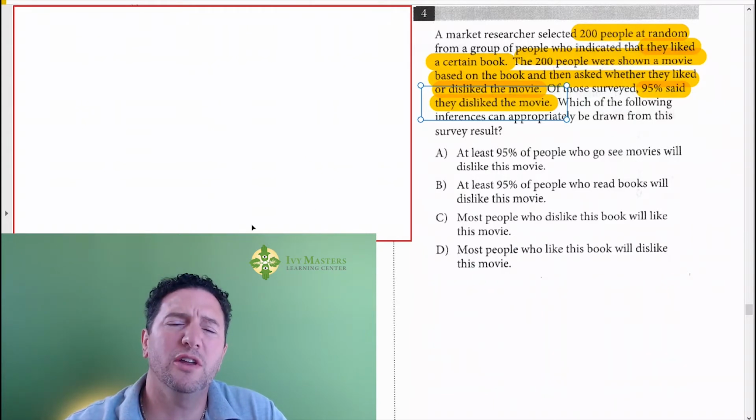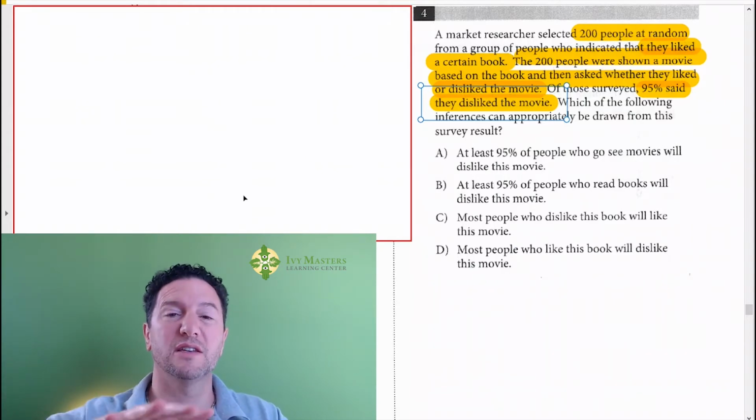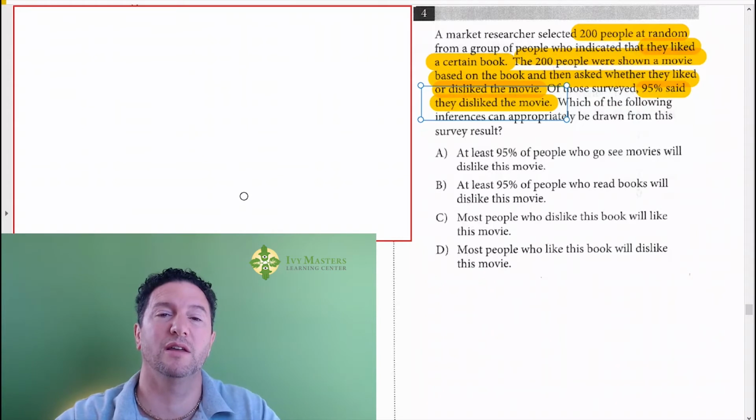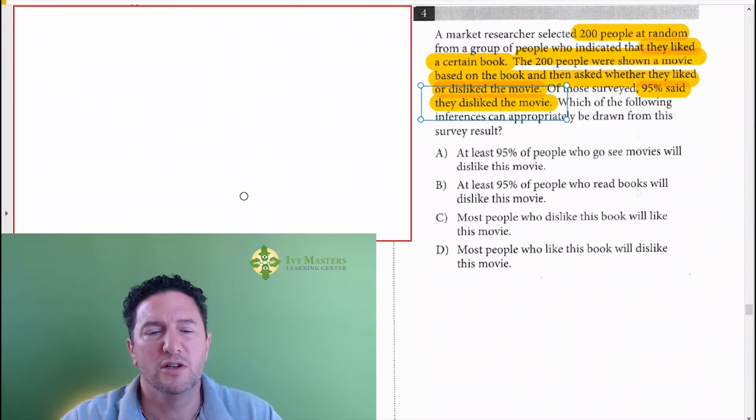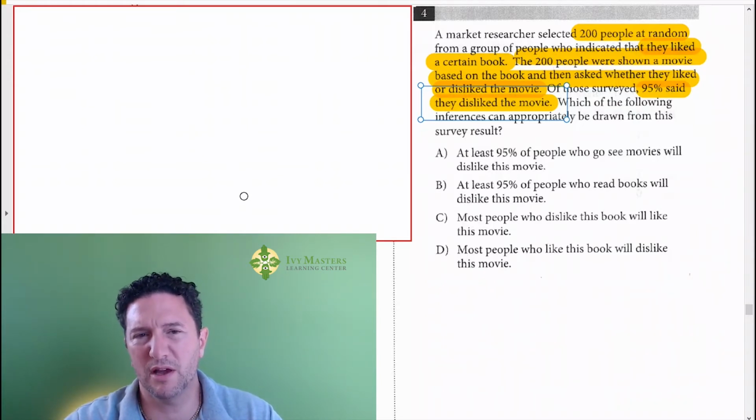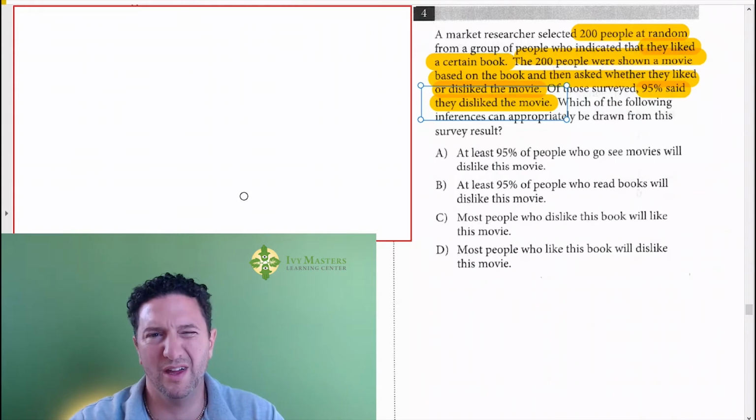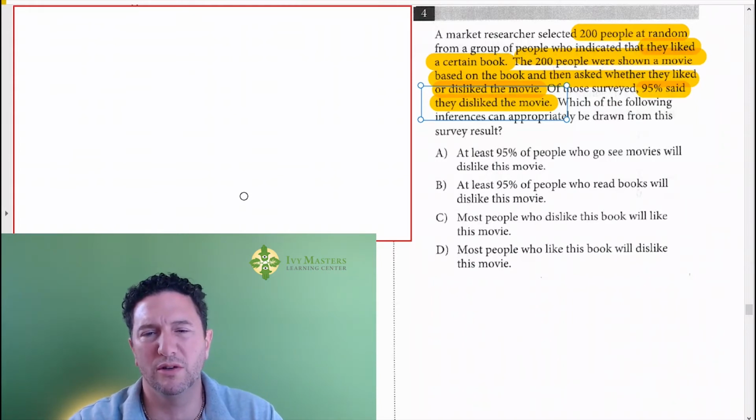When you're dealing with survey questions, they're kind of outside the scope of regular mathematics, and ironically, well, maybe not so ironically, students who score very high sometimes have trouble with these types of questions. So you want to look for anything that might make the survey invalid. That's usually going to help you to answer the question.